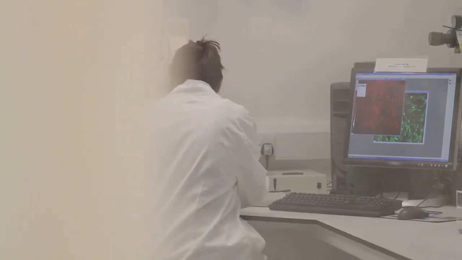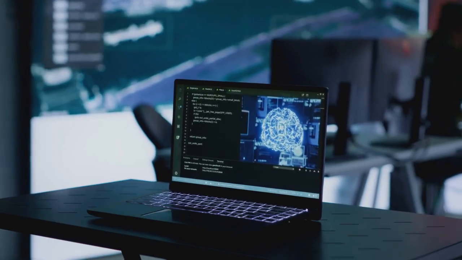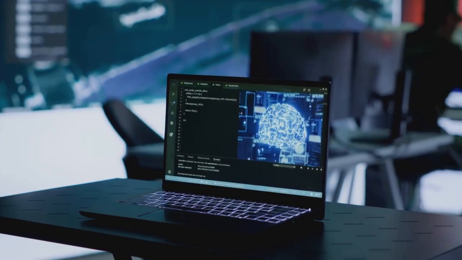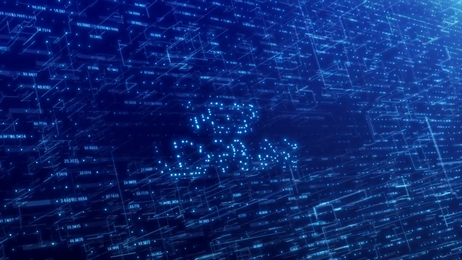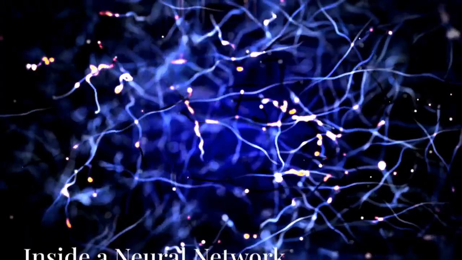The MNIST dataset allows researchers to test new algorithms. It is a simple yet effective way to evaluate how well a neural network can recognize patterns. The insights gained from MNIST can then be applied to more complex image recognition tasks.